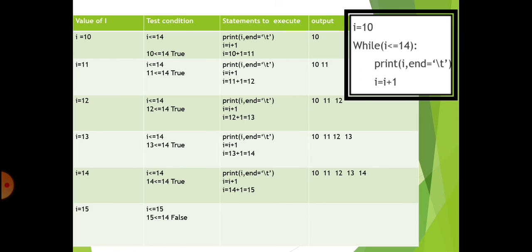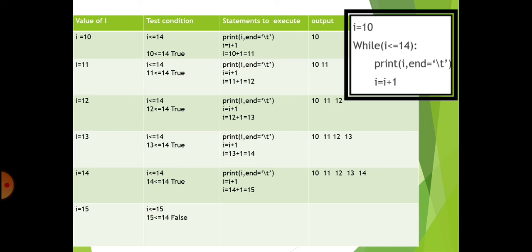First, the initial value of I is equal to 10. What is the test condition? I less than or equal to 14. What is the value of I? The value of I is 10. So 10 less than or equal to 14: is the condition true or false? The condition is true. If this condition is true, it goes to the next statement. What is the next statement to be executed? Print I comma end equal to slash t. So it shows the output 10,